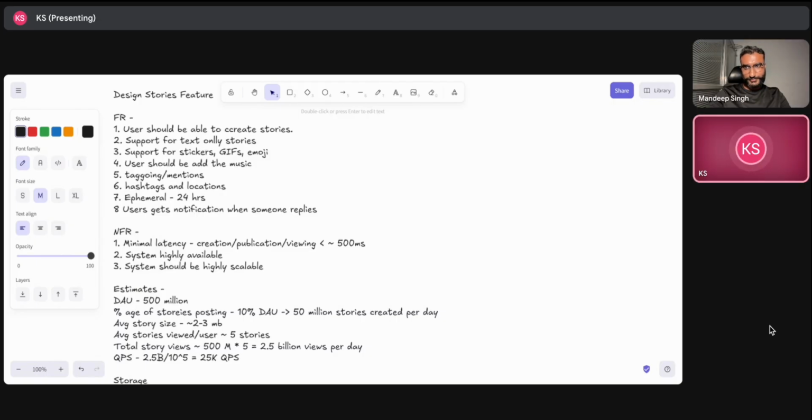Yeah, and ephemerality also, I think. The story should be automatically deleted after 24 hours, right? So we can surely have a delete path for that. But again, as you suggest... Yeah, this deletion part we can quickly discuss if we want, as in how will you do it in your stories.